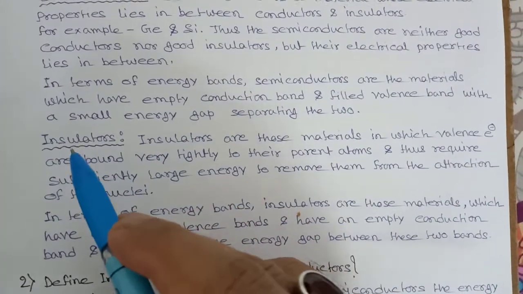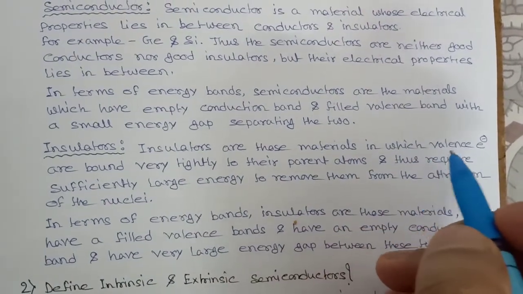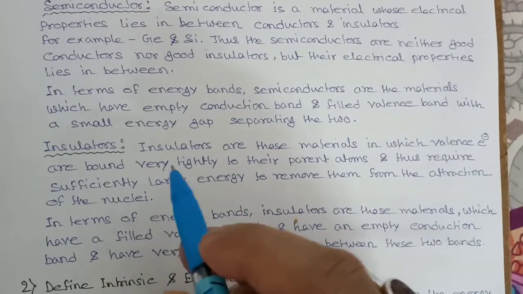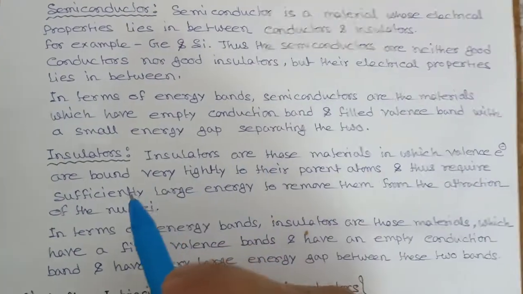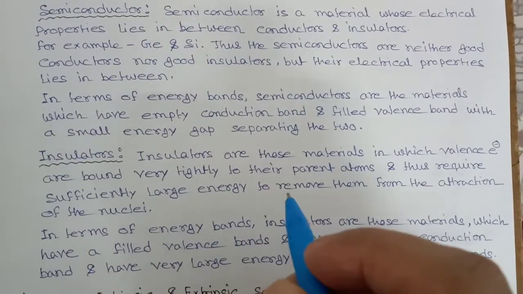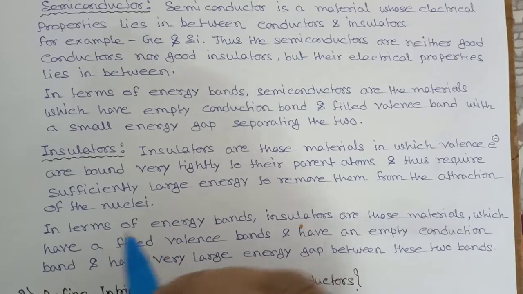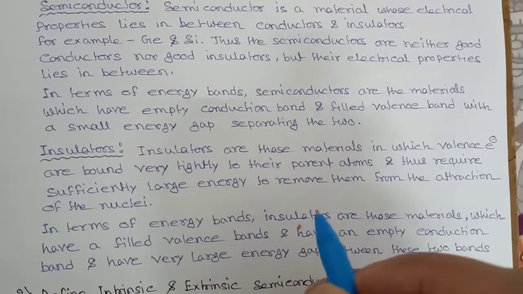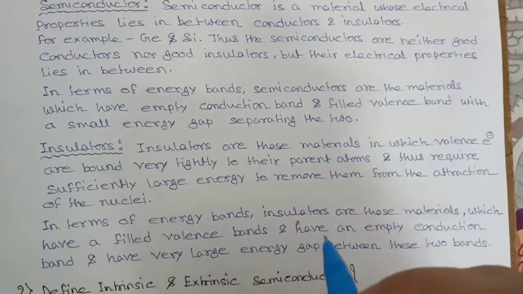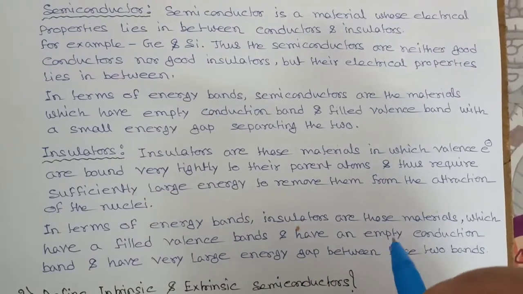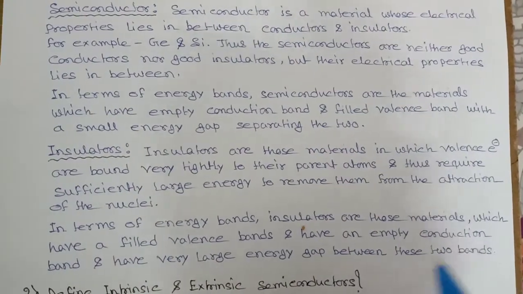Now I will discuss insulators. Insulators are those materials in which valence electrons are bound tightly to their parent atom and thus require sufficiently large energy to remove them from the attraction of the nuclei. So in terms of energy bands, insulators are those materials which have a filled valence band and an empty conduction band and have a very large energy gap between these two bands.